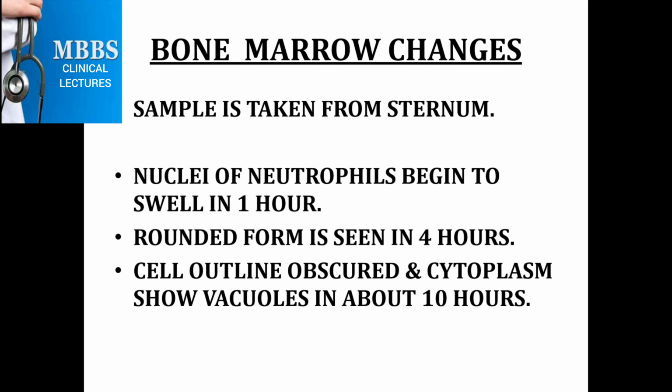What are the changes in bone marrow? The sample of bone marrow is taken from the sternum, and the nuclei of the neutrophils begin to swell in the first hour, and then they become rounded and a compounded form is seen in 4 hours, and the cell outline is obscured and the cytoplasm shows vacuoles in about 10 hours. This is all about the changes in bone marrow.